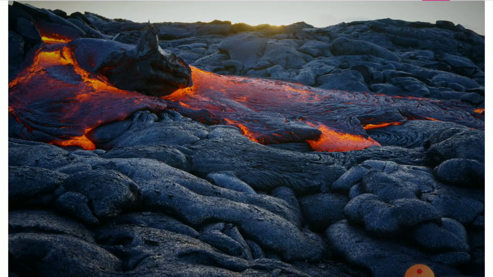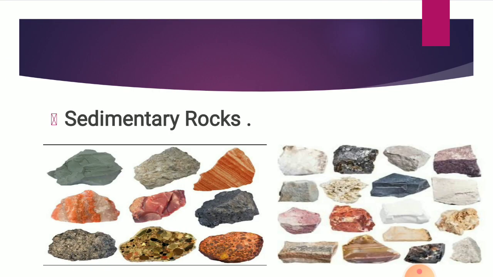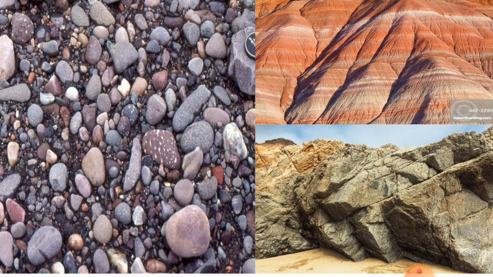The next topic is sedimentary rocks. The earth's surface is constantly being eroded, which means that rocks break up into small pieces due to the action of weathering agents, such as wind, water, and ice. These small pieces of rock turn into pebbles, gravel, sand and clay. They often roll down rivers and streams and get deposited at their ends.